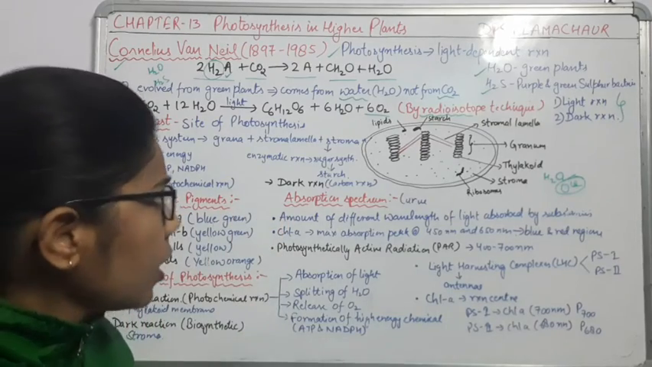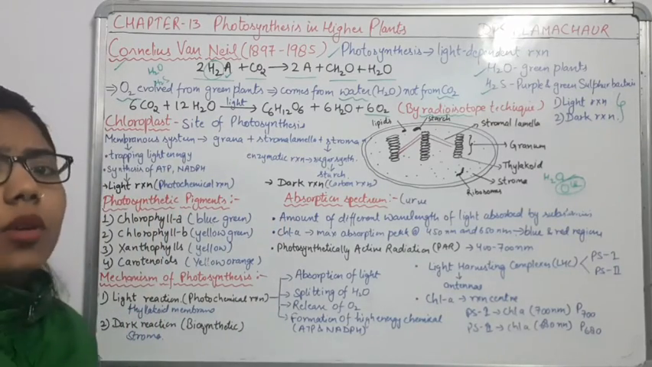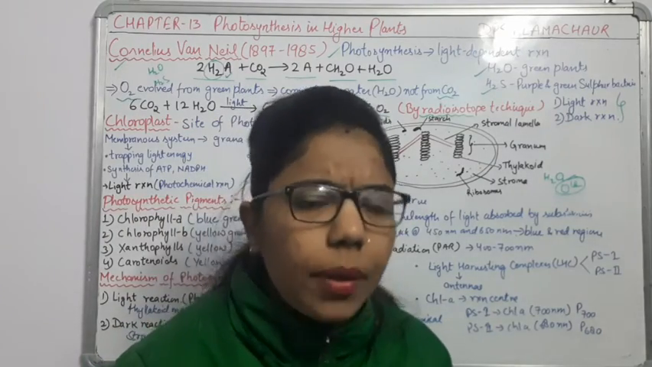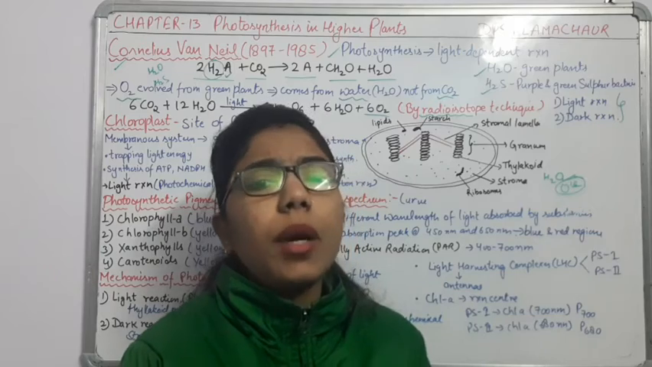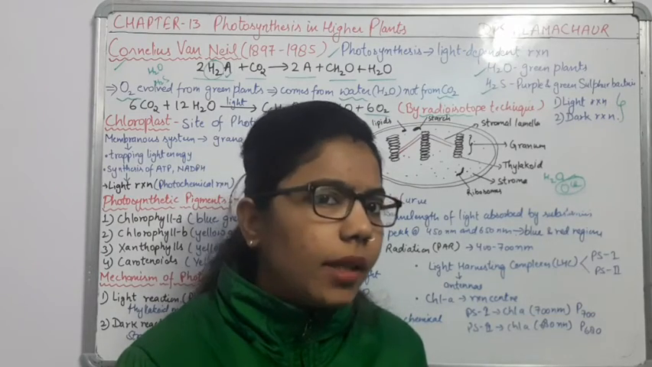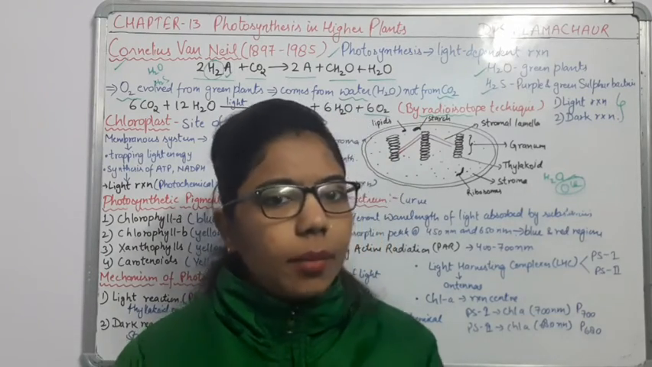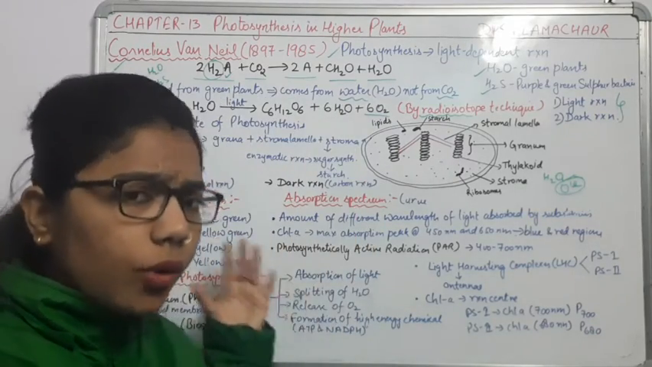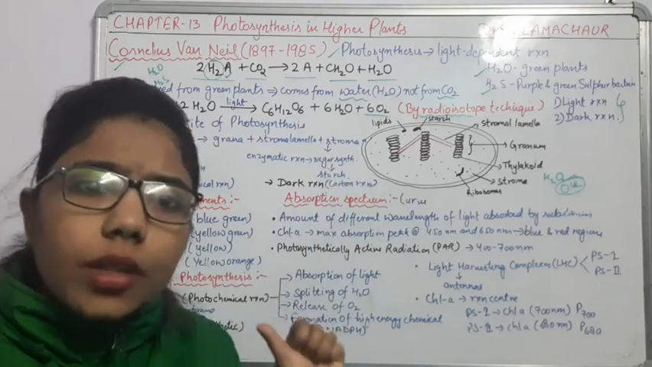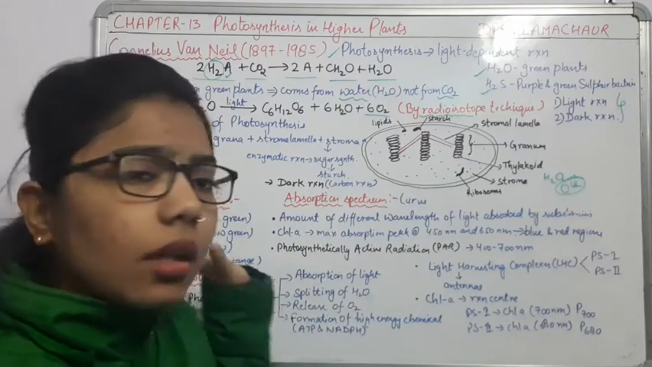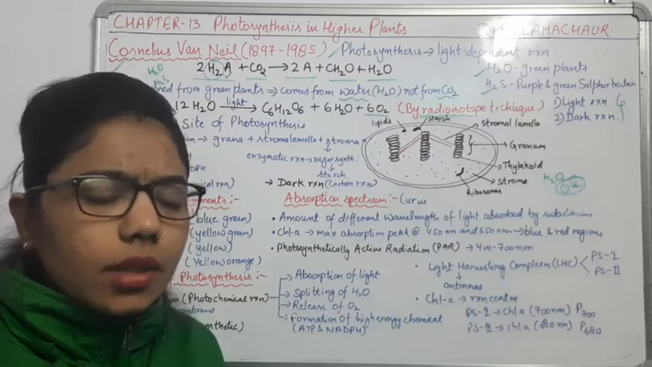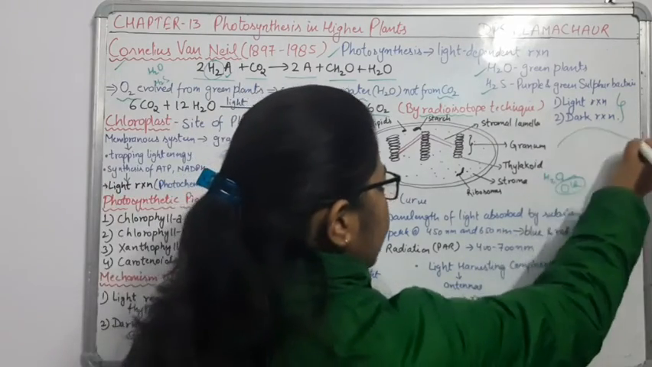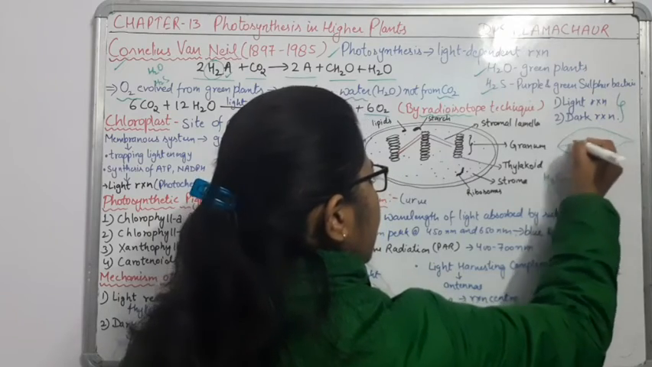Now we come to the site of photosynthesis. We know photosynthesis occurs in plants, but in which part of the plant? The green part of the plant. It may be in leaves, and sometimes in stems also. Whenever we talk about photosynthesis in higher plants, we are mostly talking about the proper site of photosynthesis. Where does it take place? It takes place in the green leaves.